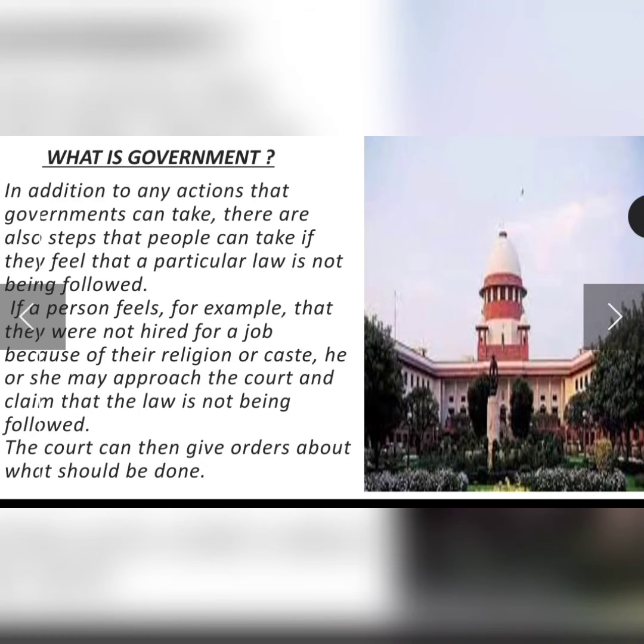As we all know, in the eyes of the law, in the eyes of the government, we all are equal, and if anyone is discriminating against a person on the basis of caste, color, creed, gender, or economic status, he or she will be punished. So you can see that it is working on both sides. The people play a major role and the government also plays a major role. Okay, so the government plays a major role by making laws and the people play a major role by following laws. So this is how a country works, this is how a government works.